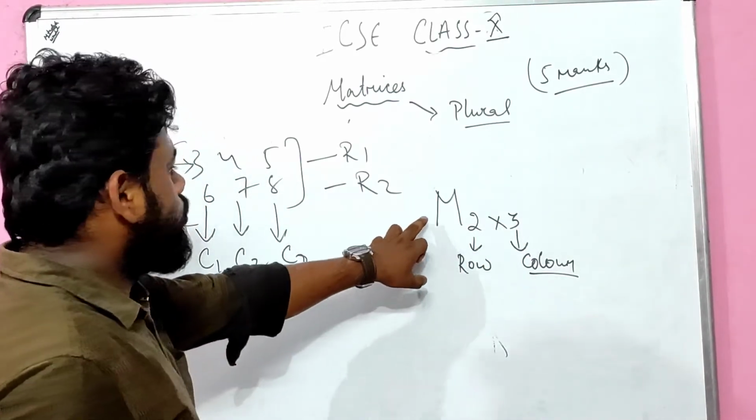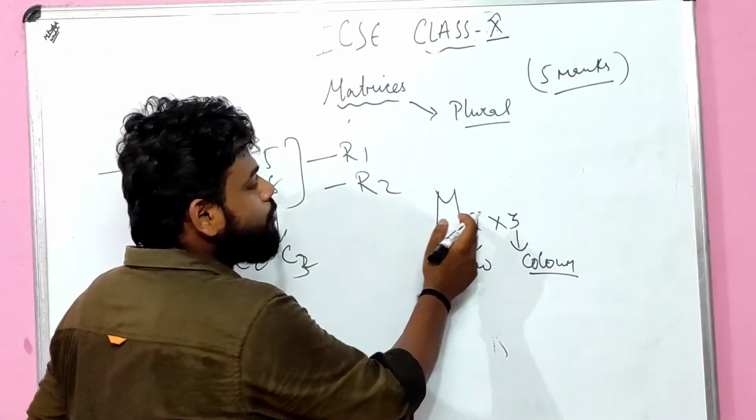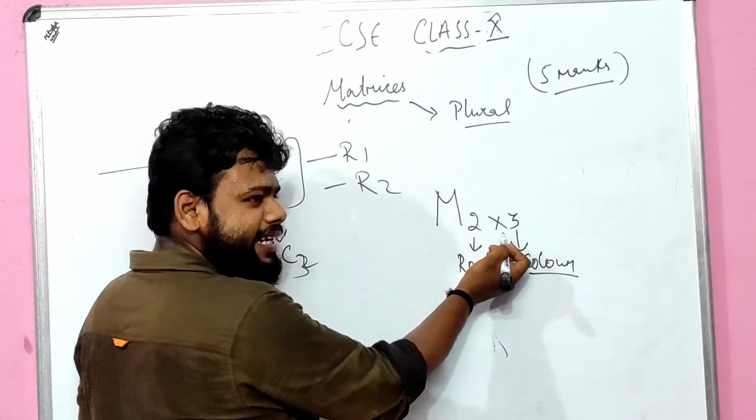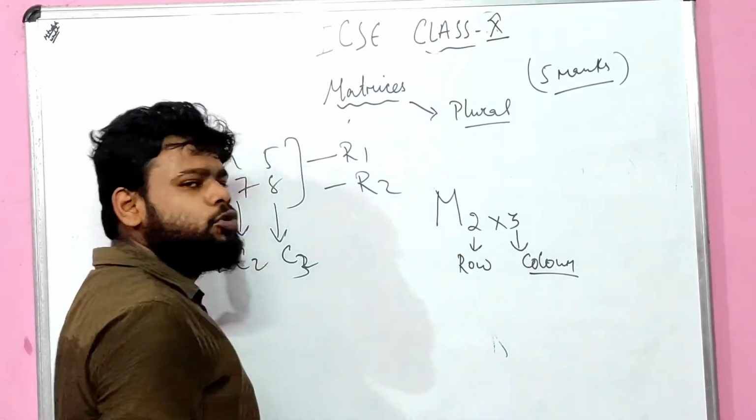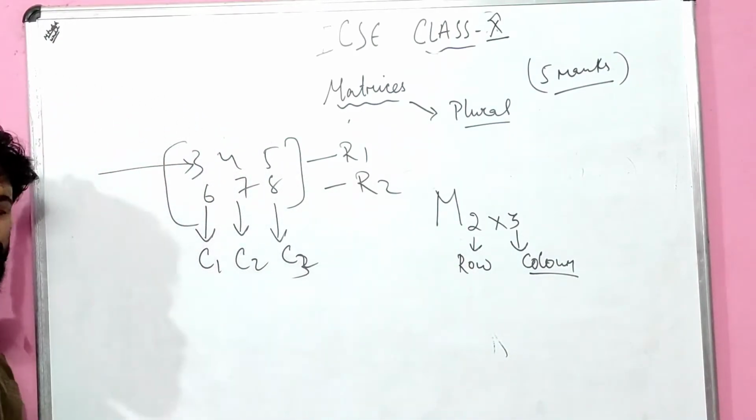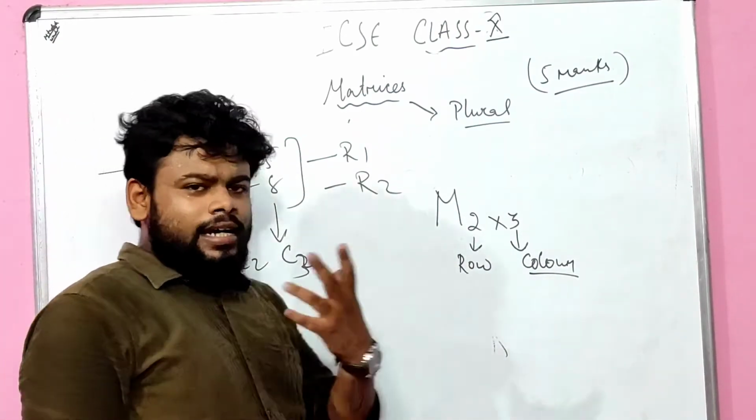So how to read it is, we have to read M2 by 3. But we are writing it in the form of cross, though we have to read it as M2 by 3. I hope the concept is pretty clear to you. Yes? All right, so let us take an example.